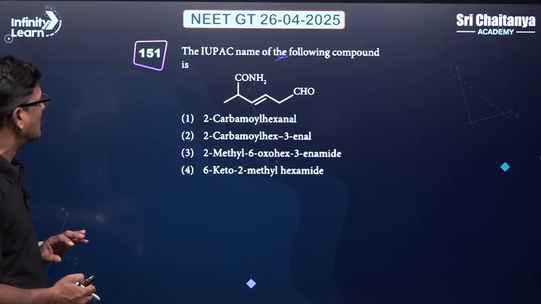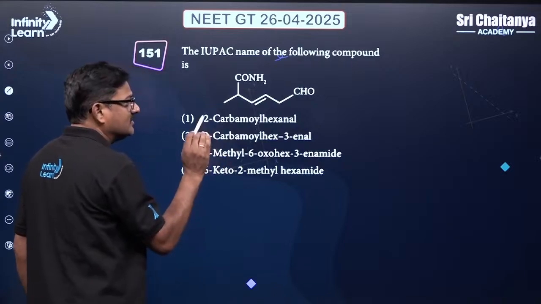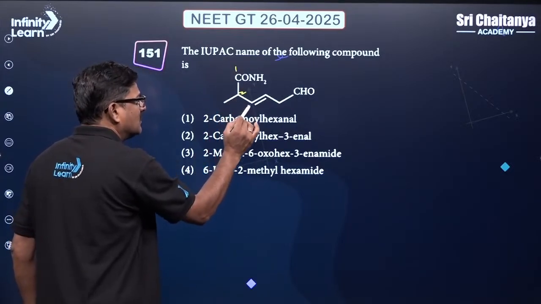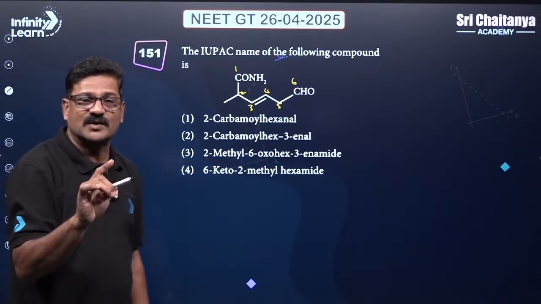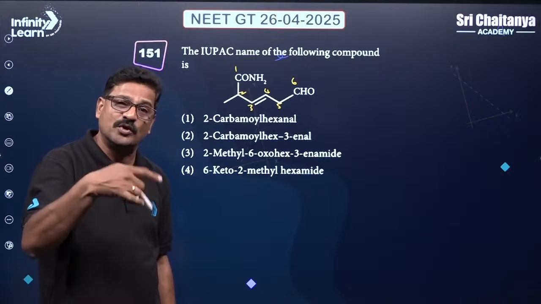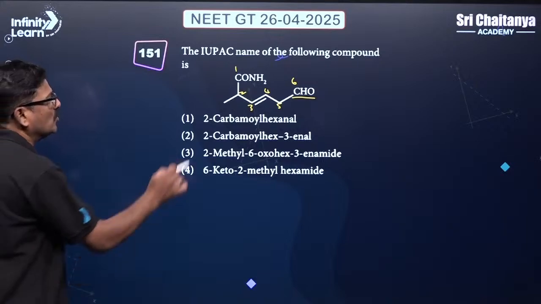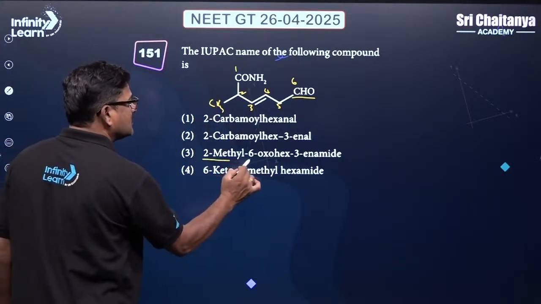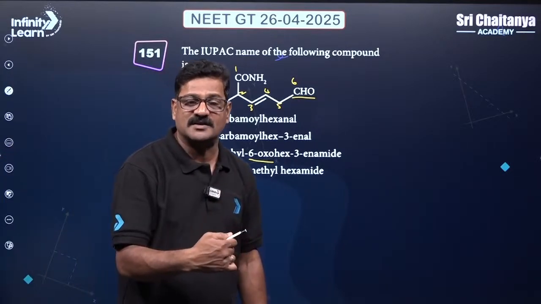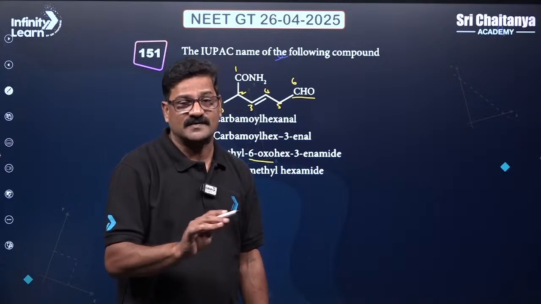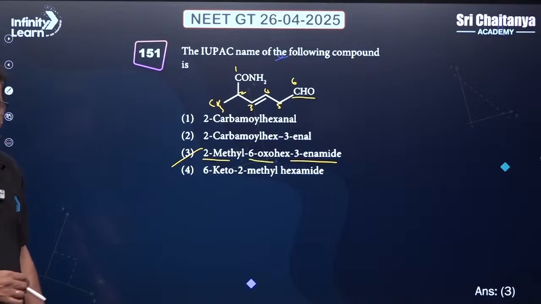So the IUPAC name of this is given here. Look at this: this is an acid amide and this is an aldehyde. Therefore the amide should be given priority. First, second, third, fourth, fifth and sixth carbon containing the aldehyde. So the sixth position aldehyde group is included in the parent chain. Therefore we have to say 6-formyl, 2-methyl. So 2-methyl, 6-formyl, no, 6-oxo. If this carbon is included in the parent chain, say oxo. If it is not included, you say formyl. So 2-methyl-6-oxo-hex-3-enamide. So the answer for this question is going to be 3.